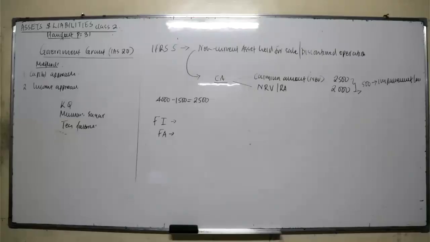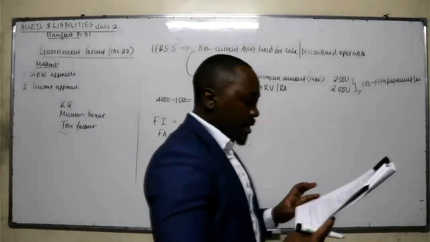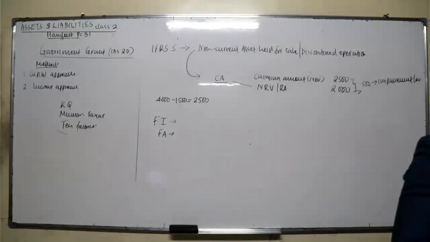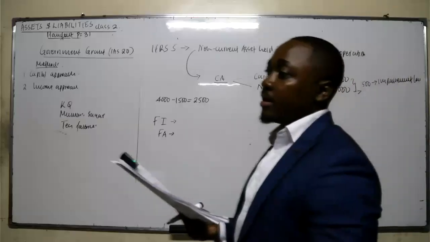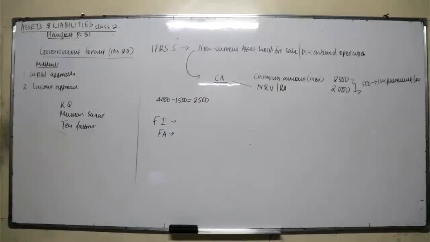Now, what are some of the conditions to be met for an asset to be classified as held for sale? There are some conditions that have to be met. Number one, the management is committed to a plan to sell the asset. The management is committed. That means we go to the minute book, you'll see that the directors have already approved that. Number two, the asset is available for immediate sale.